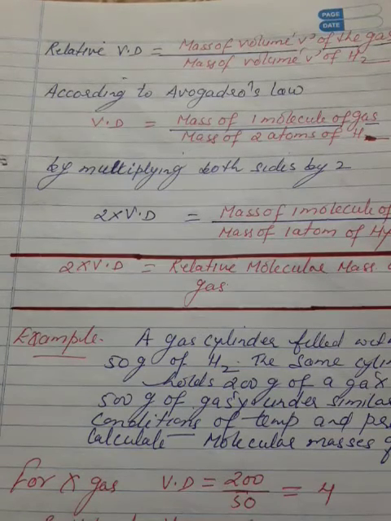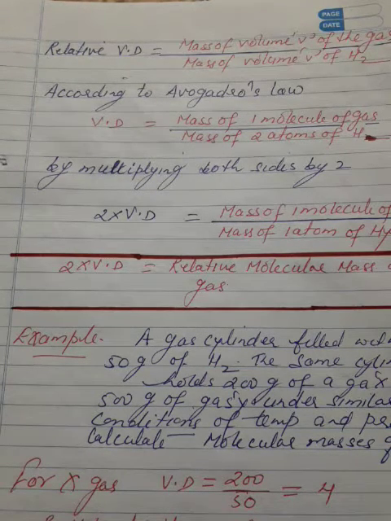Good morning everyone. Today we will study about vapor density of a gas or vapor. When it comes to studying the properties of gases, any property, say density of a gas, it is really difficult to calculate. Hence, it is calculated with respect to some other gas. This is done by comparing mass of certain volume of a gas with mass of same volume of hydrogen under similar condition of temperature and pressure.